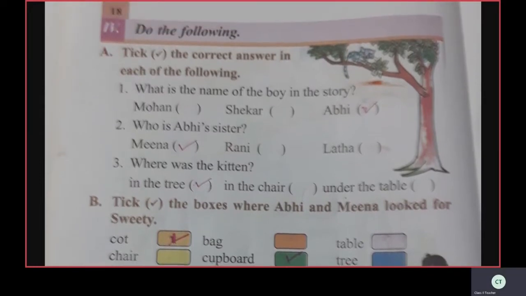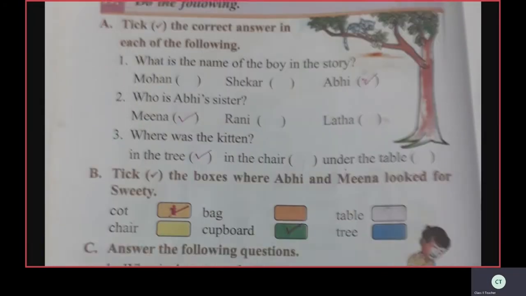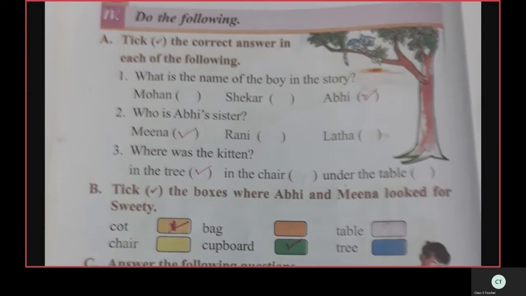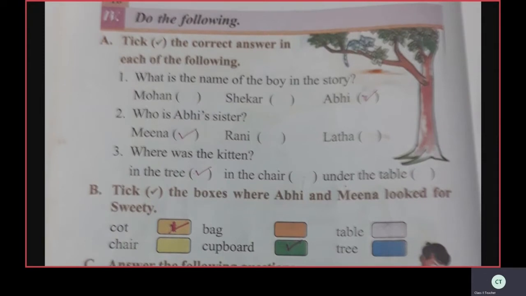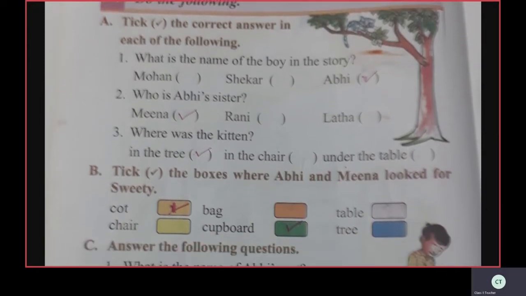In the previous class we studied the story. Here there are three names: Mohan, Shekhar, Abhi. What is the name of the boy? Yes, Abhi.